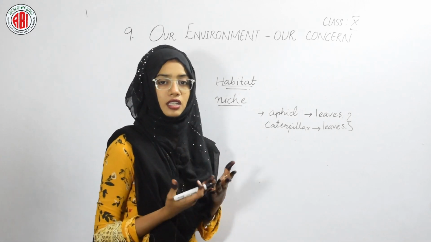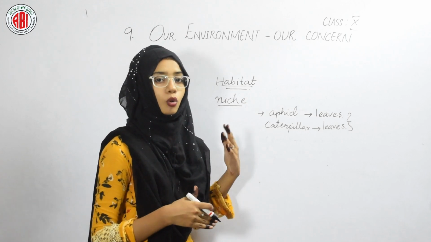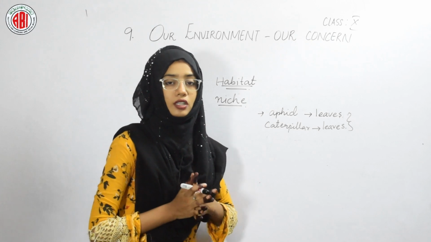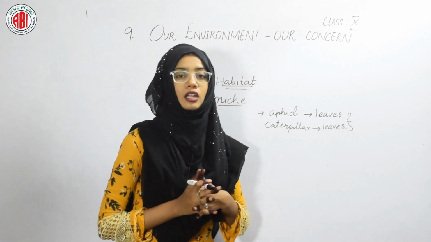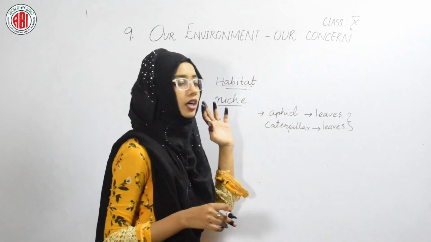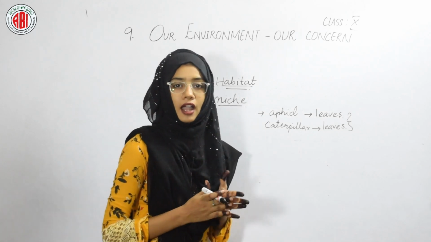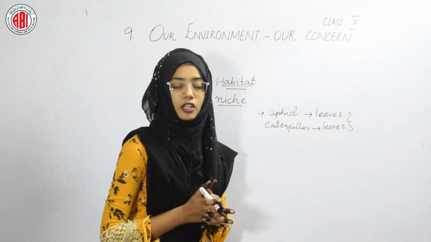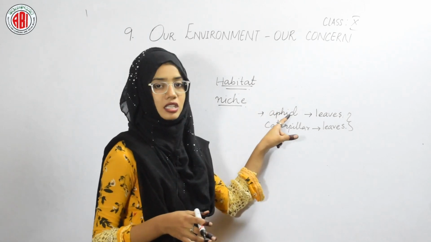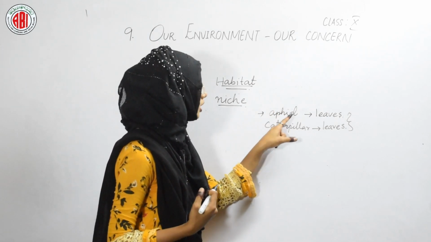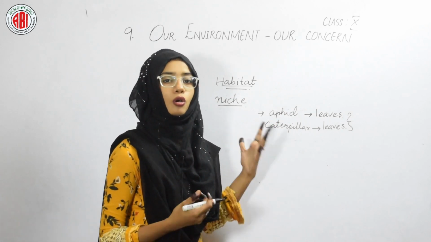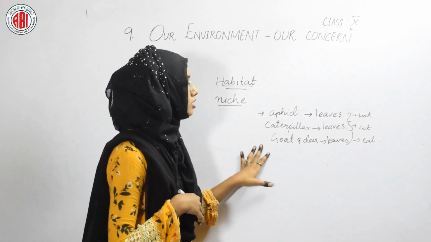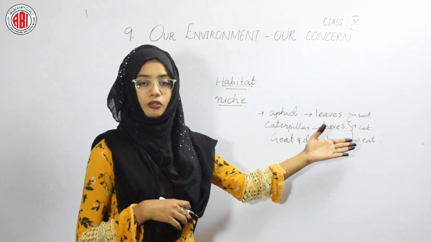They cut the leaves and eat them. In this way, the mode of nutrition is different in different organisms. When we take the example of goat and deer, they eat the leaves. The different living organisms, in spite of having the same habitat, have different modes of nutrition. Aphids suck the juices of the leaves, caterpillars cut the leaves, and goats and deer eat the leaves. The habitat of all these organisms is the leaf, but the mode of nutrition is different.